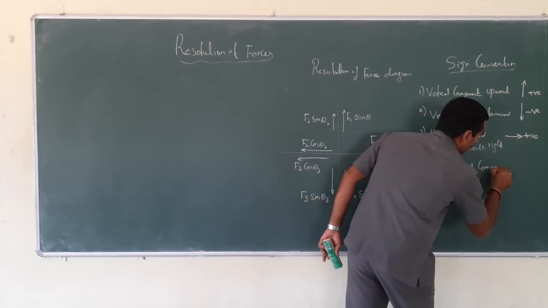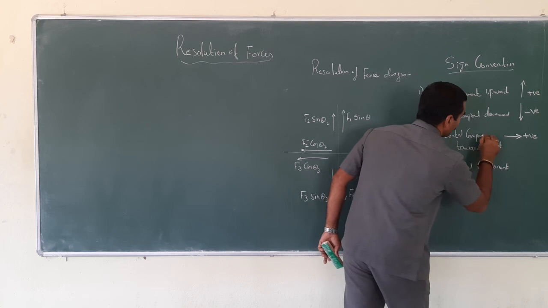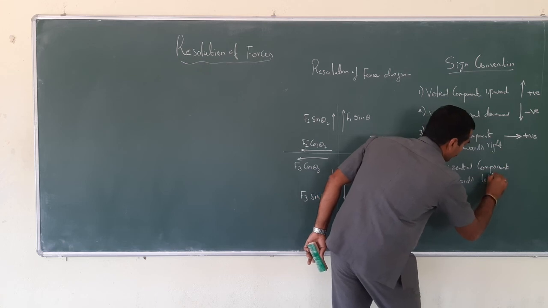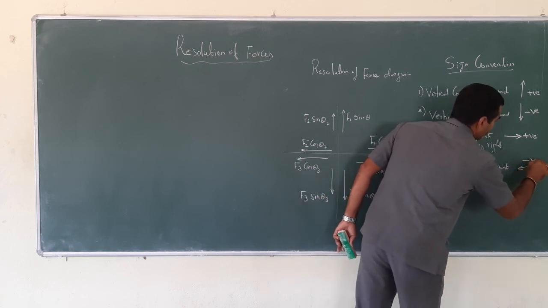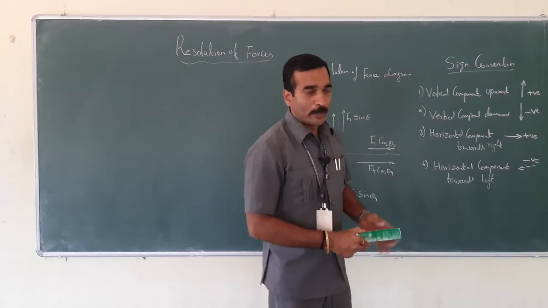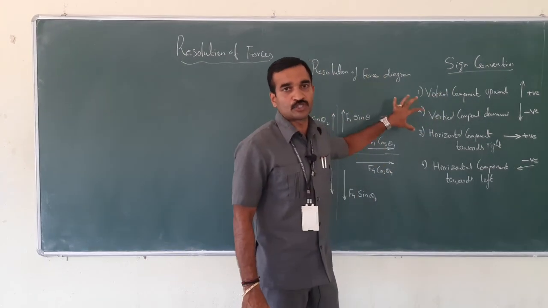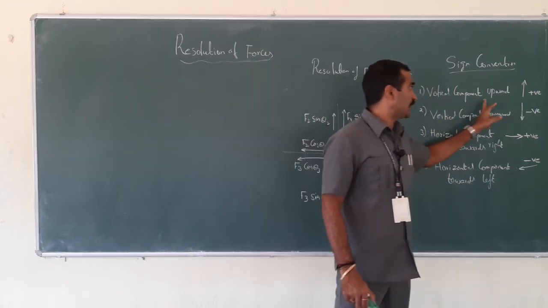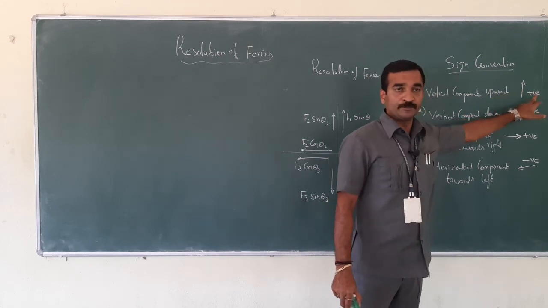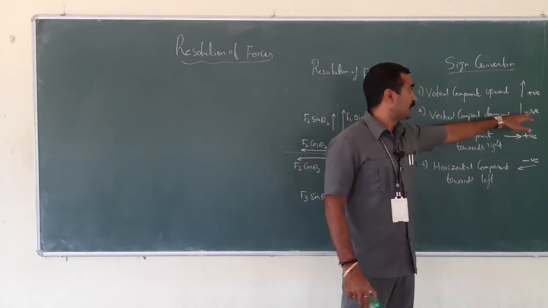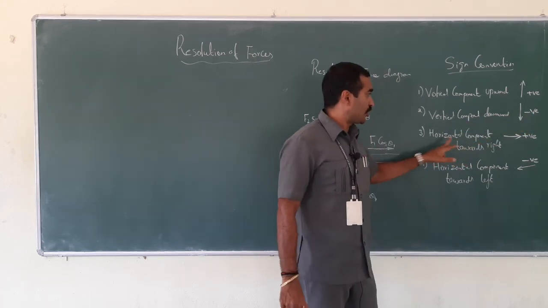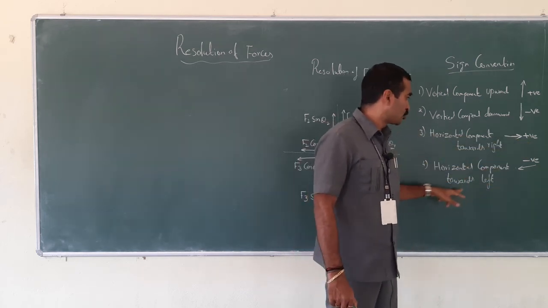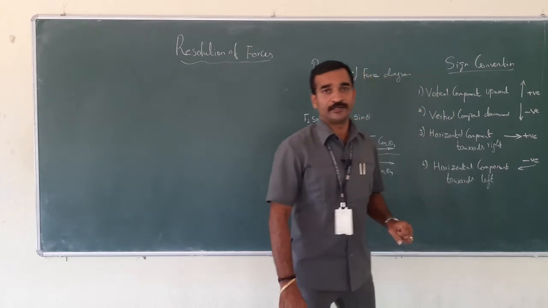And the horizontal component towards left is considered negative. Once you are clear in this, you would be in a position to resolve all the forces for horizontal as well as vertical components. So the vertical component upward shows positive sign, the vertical component downward shows negative sign, the horizontal component towards right shows positive, and the horizontal component towards left shows the negative sign. Right.